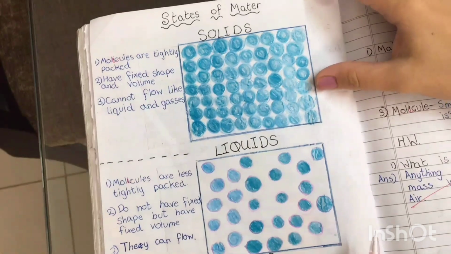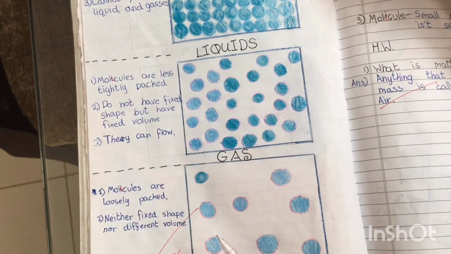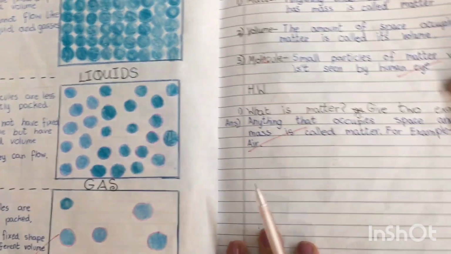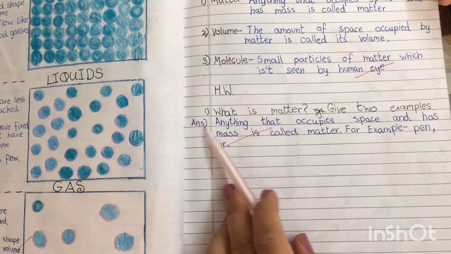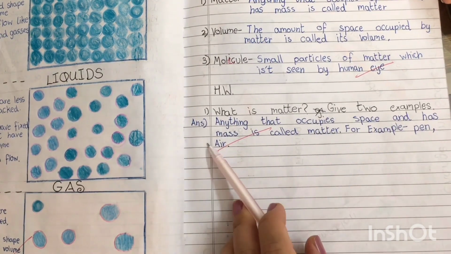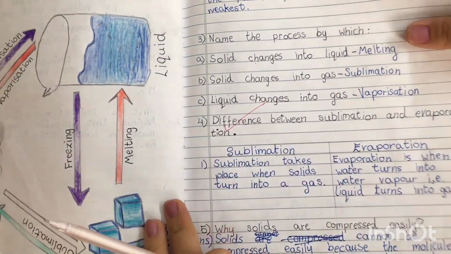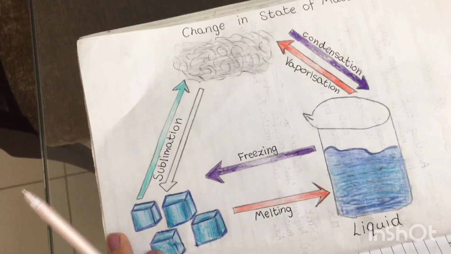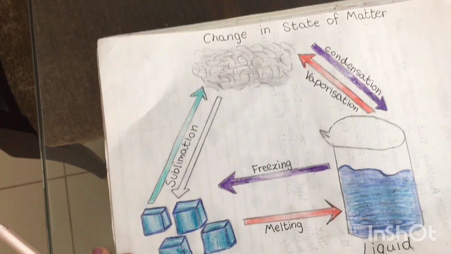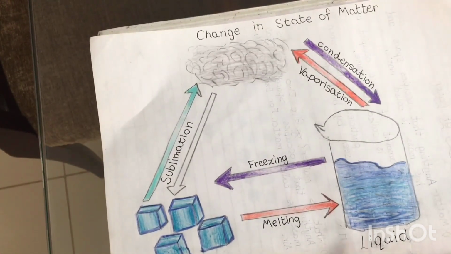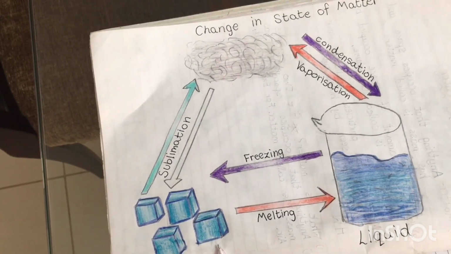As you can see, here is the drawing of states of matter in solids, liquids, and gas. Question number 1. What is matter? Give 2 examples. Anything that occupies space and has mass is called matter. For example, pen, air. Here is another beautiful drawing of change in state of matter: liquid, solid, and gas, and you can see the changes in the matter between them.